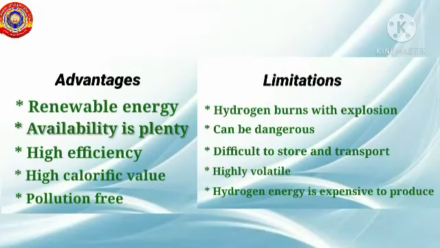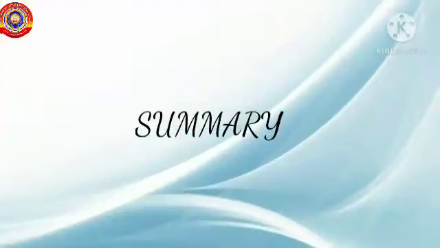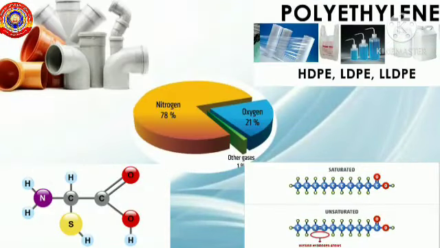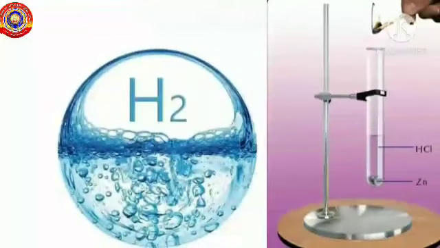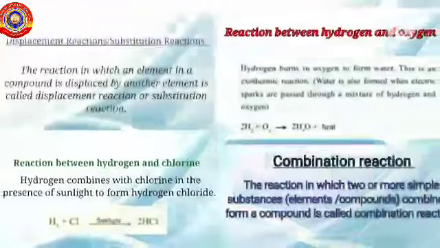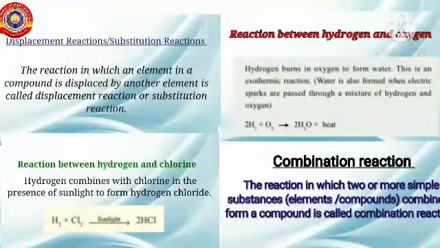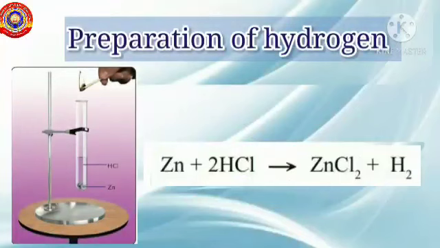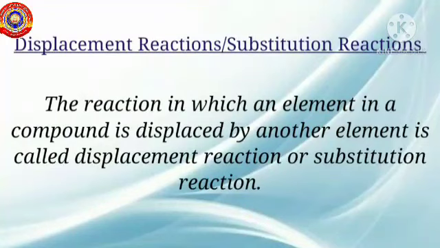So children, it's the time to wind up today's class. Today we discussed about the importance of nonmetals in the life activities and about the hydrogen, its preparation and the reactions of hydrogen with other elements. Laboratory preparation of hydrogen. Hydrogen is prepared in the laboratory by reacting reactive metals with acids. The reactions where an element in a compound is displaced by another element is called displacement reactions or substitution reactions.